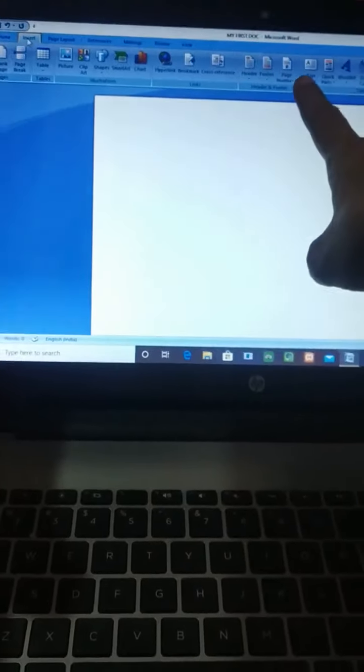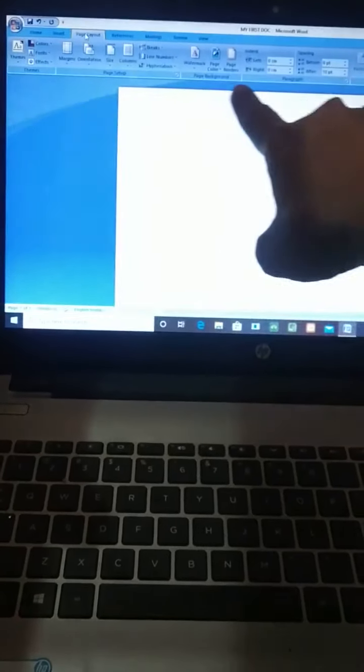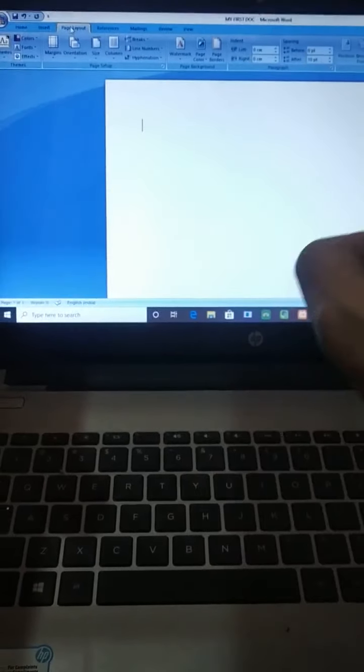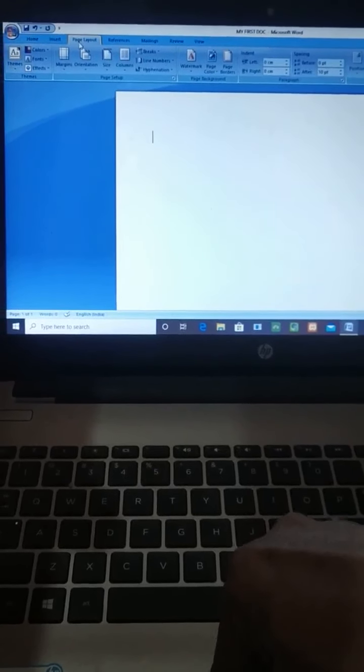Then look, the options of Insert will automatically appear here. Click on Page Layout. Look, all the options of Page Layout will appear here. That is, all the tools of Page Layout will appear here, and this is known as the toolbar. Is it clear? Title bar, menu bar, and toolbar or shortcut bar.